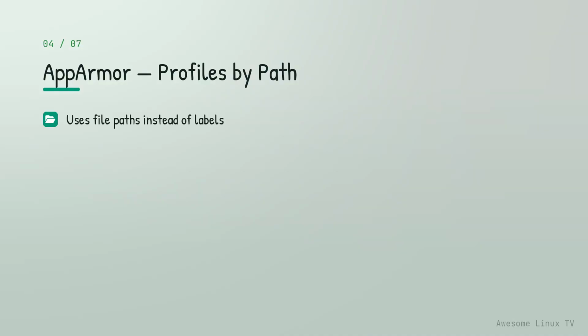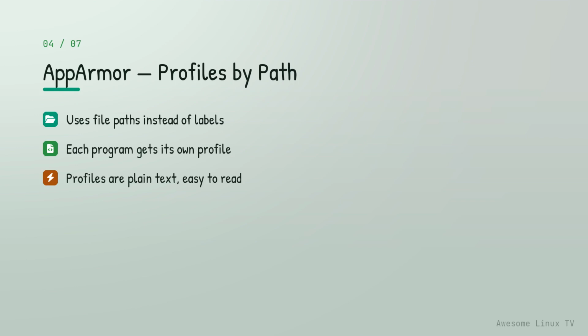AppArmor takes a fundamentally different approach. Instead of labeling everything on the file system, it profiles individual programs by their file paths. A profile for Nginx might say it can read from /etc/nginx and write to /var/log/nginx and nothing else. If the binary tries to touch something outside that list, AppArmor blocks it. This makes policies much simpler to write and reason about.